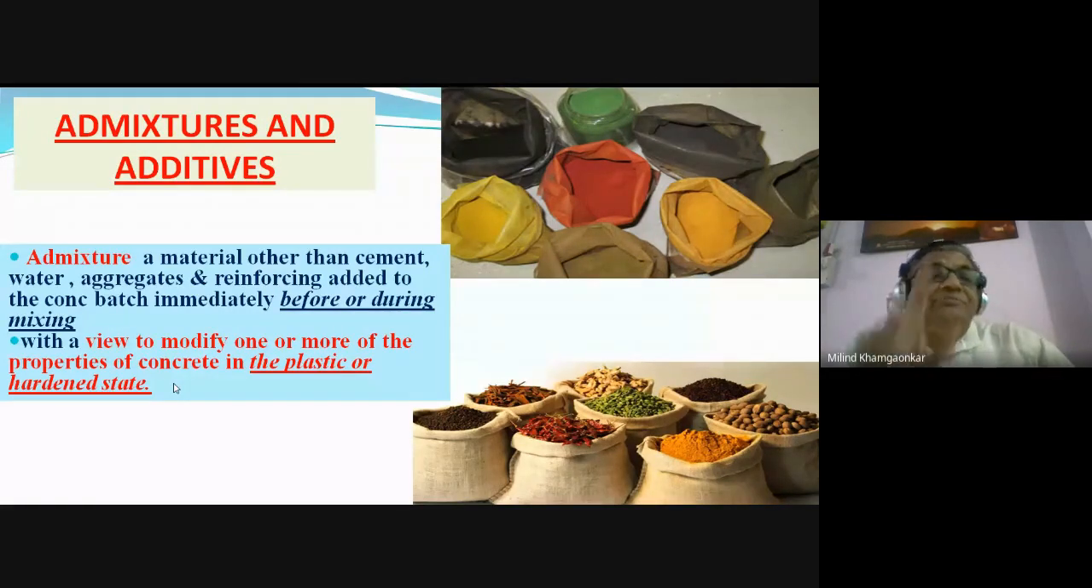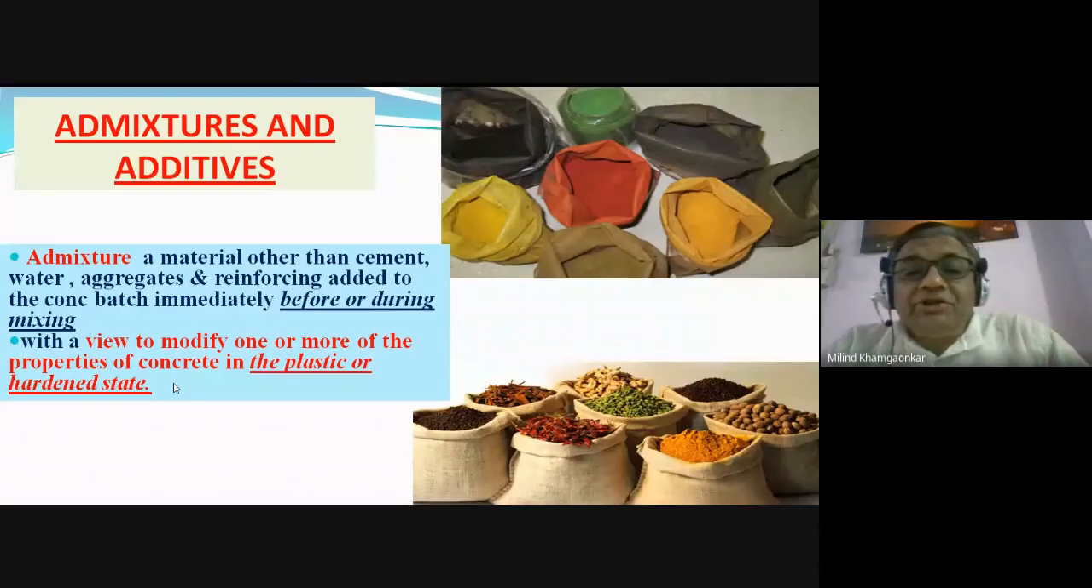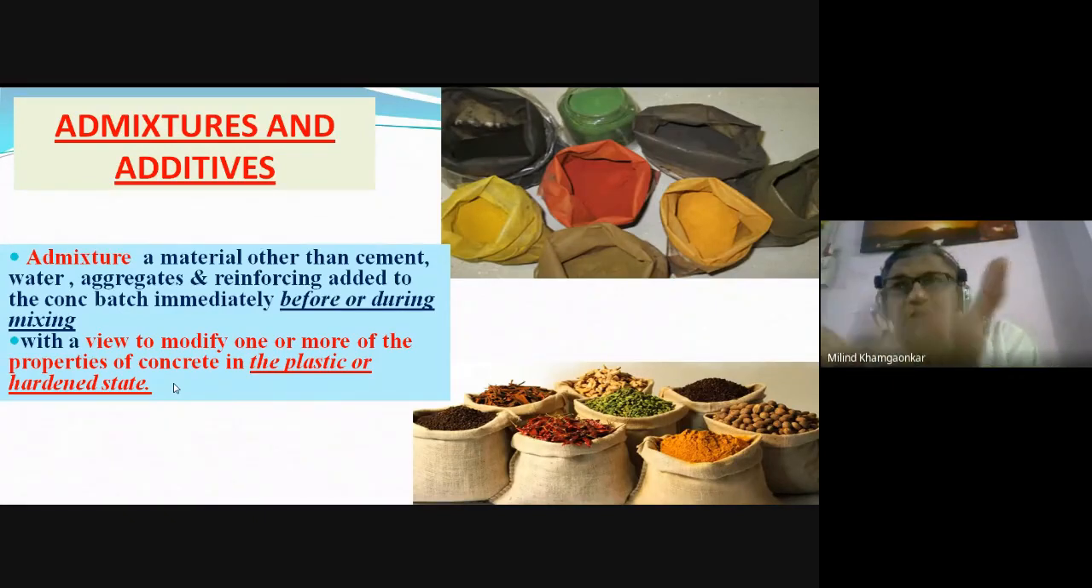Admixture, what is the difference between the admixture and the additive? That we will be learning. The admixtures are added to the ingredients of the concrete either before the concrete is mixed or while the concrete is being mixed. Okay, so these are the admixtures. What do they do? I have told you already. We will be seeing in detail in our next discussion.